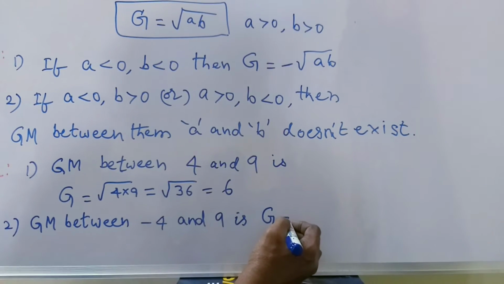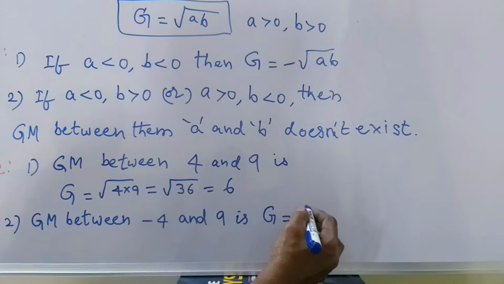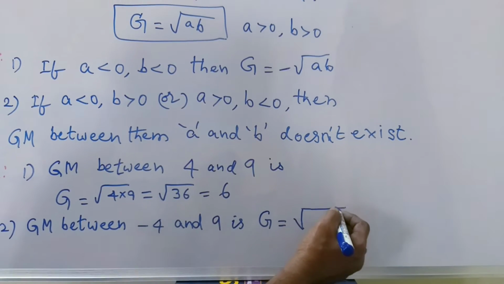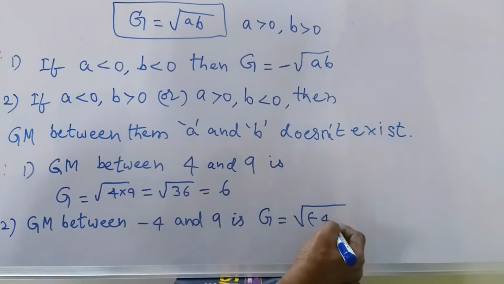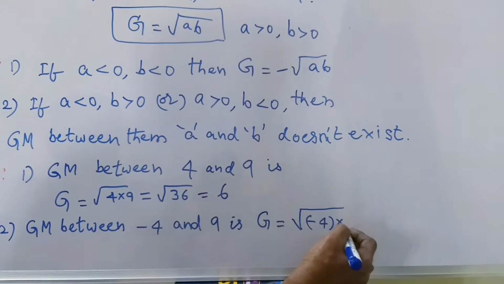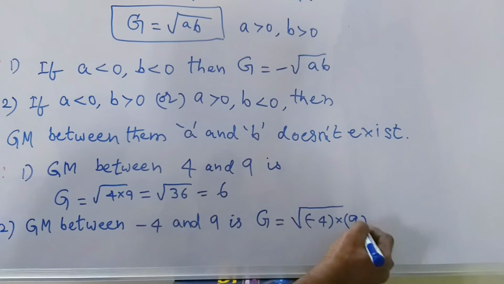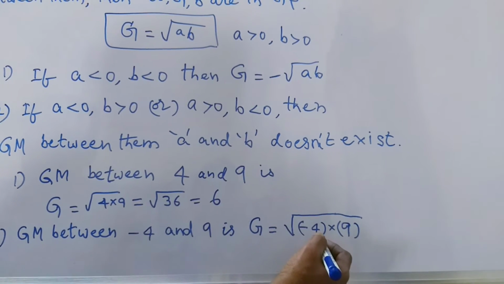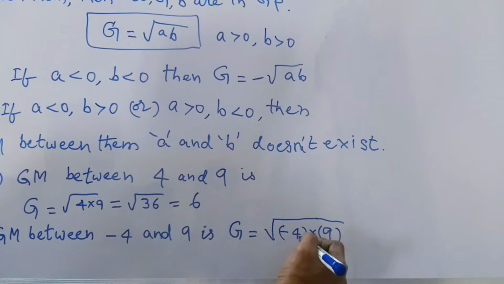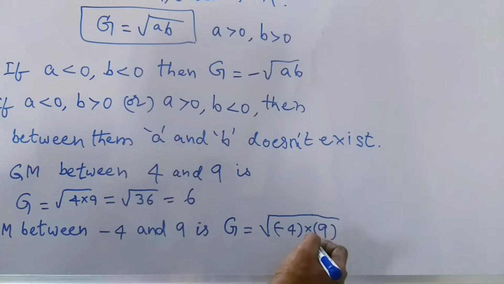G is equal to, geometric mean is equal to square root of -4 into 9, which is equal to square root of -36.